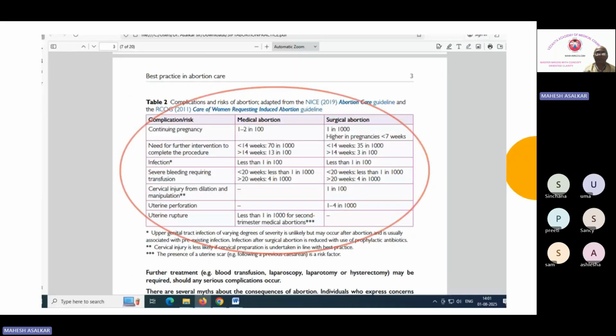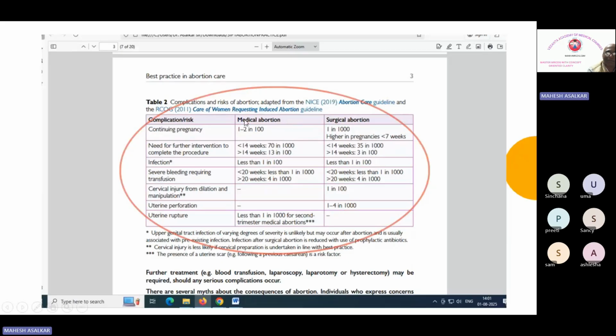Okay. Now this particular slide is going to be very important, and for this slide only I kept this presentation today. These particular values are frequently asked in one of the SVS. Okay, when you have medical abortion, they will ask you the continuation of the pregnancy rate is 1 to 2%, while in surgical abortion it is 1 in 1000. Okay, higher in pregnancies less than 7 weeks. So if the pregnancy is too early, if it is a 5.5 week pregnancy and you are doing it by surgical evacuation, the chance of continuation are high.